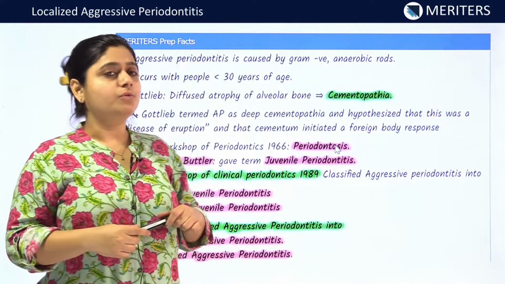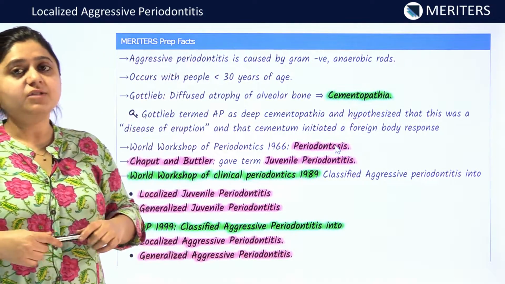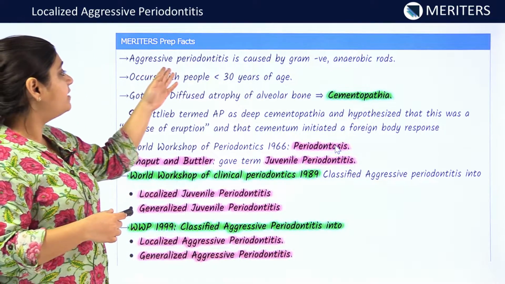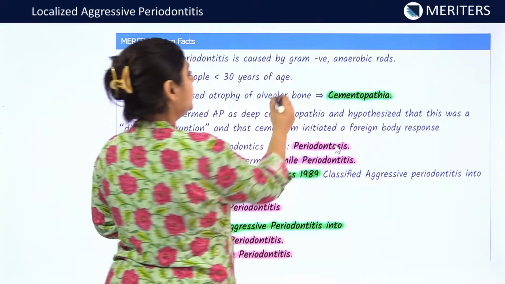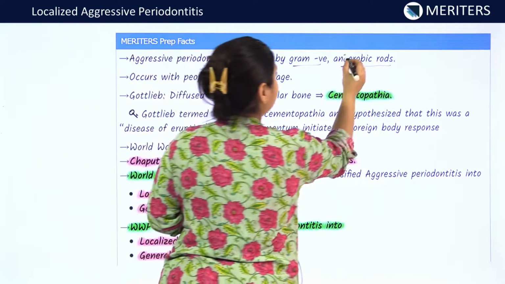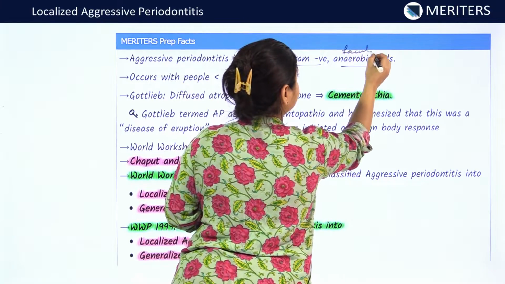Now, let us go through some high-yield facts which we have already read, so let us revise them once. Aggressive periodontitis is caused by gram-negative anaerobic rods, facultative anaerobic rods.